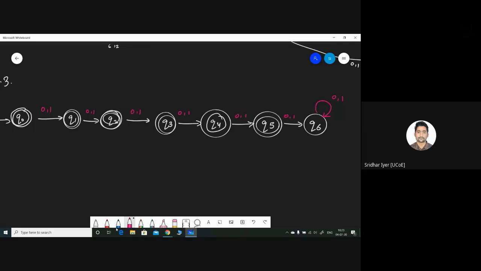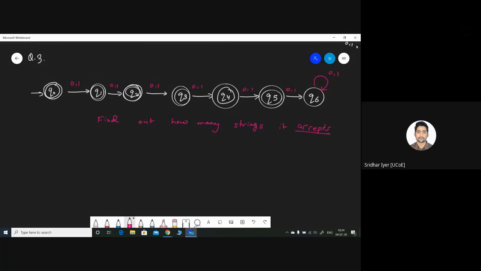Okay, so this is your question. This is your diagram basically. The question is something like this. Consider the following DFA and find out how many strings it accepts. This is the question.